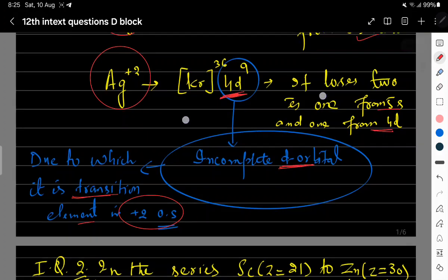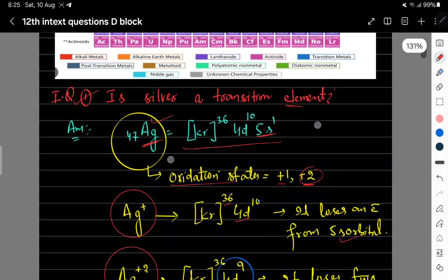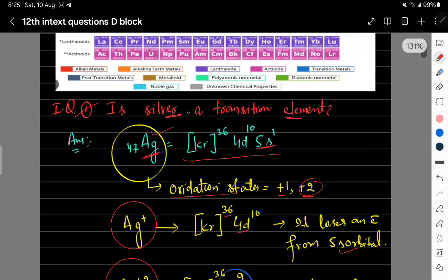So what is the reason behind this, that silver is a transition element, although if we write its electronic configuration it has d10 electrons, which means d is fully filled? But it is a transition element. So the answer is, due to its variable oxidation state, it is a transition element.